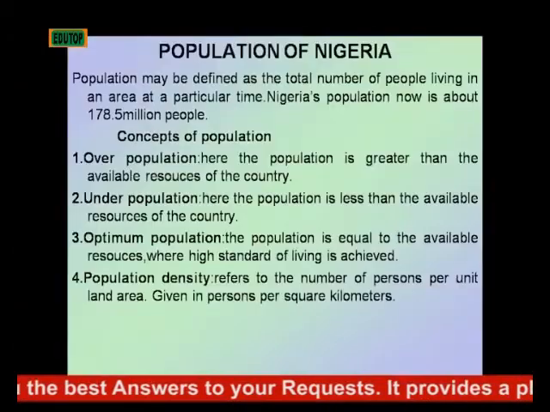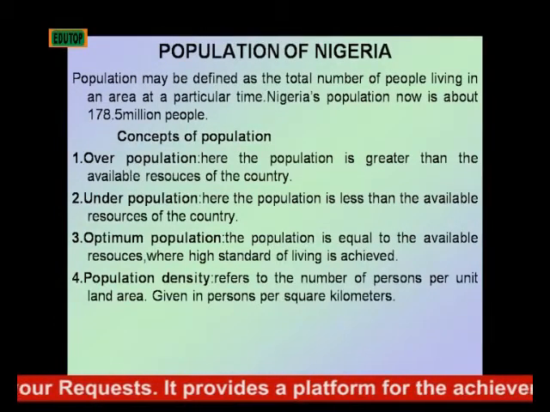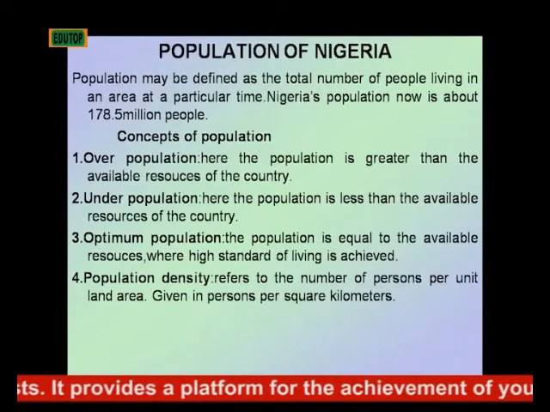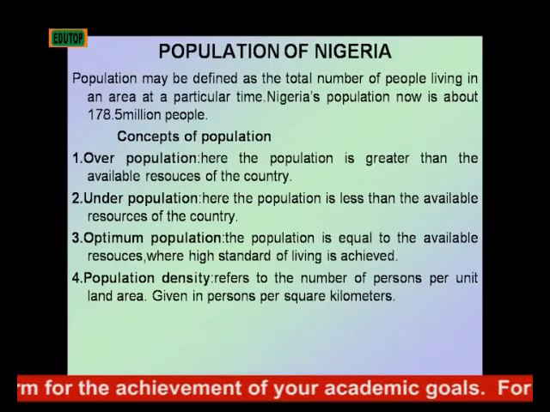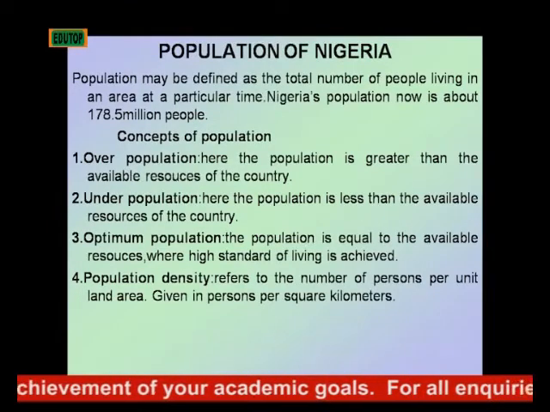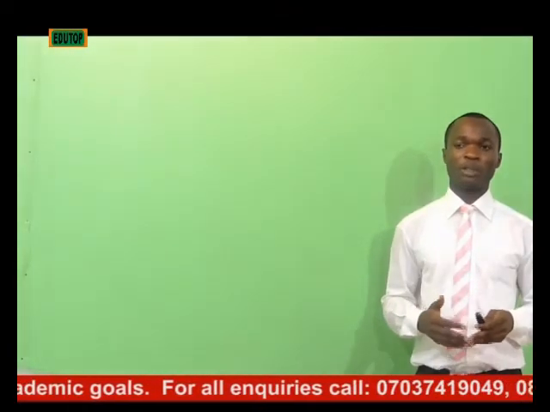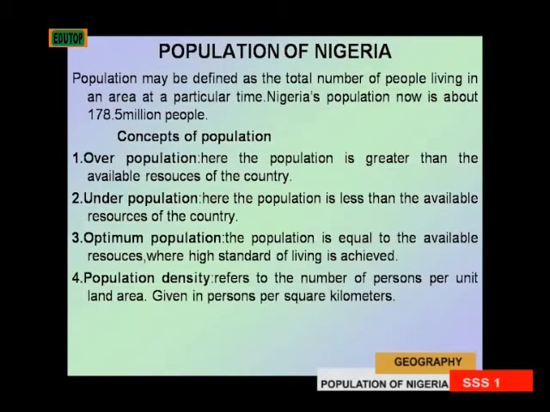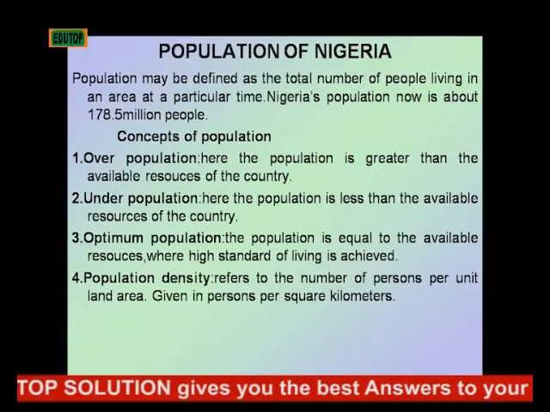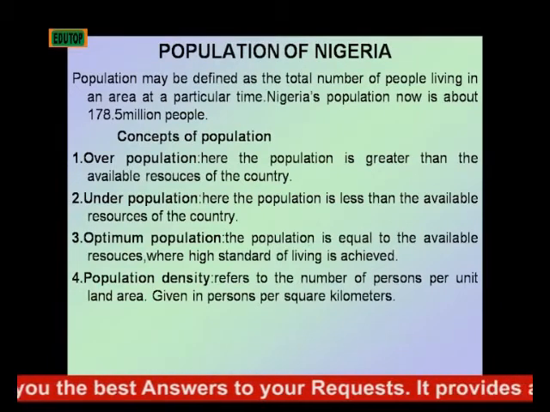Now, there are concepts of population. One is overpopulation. Overpopulation is a situation where the population of a given country is greater than the available resources of that country. A second concept of population is underpopulation. Underpopulation is a situation where the population of a particular country is less than the available resources of that country.